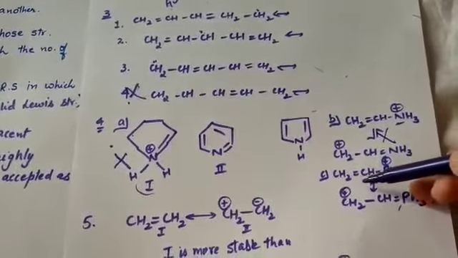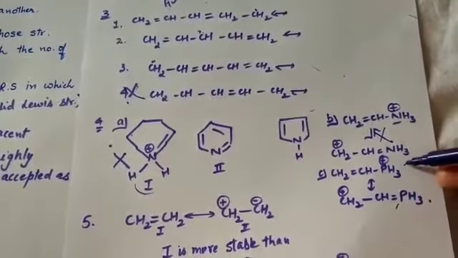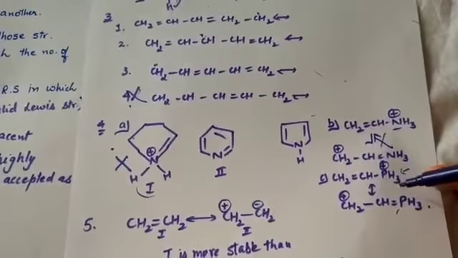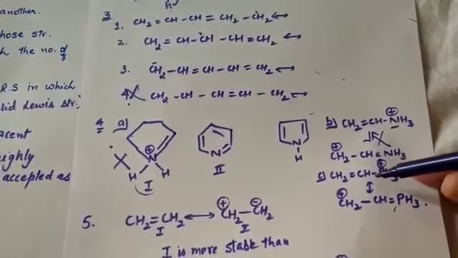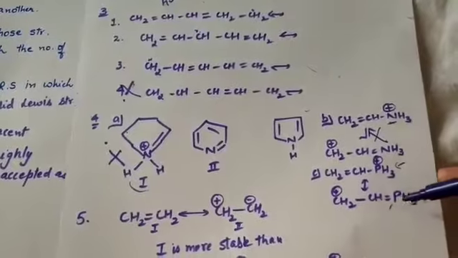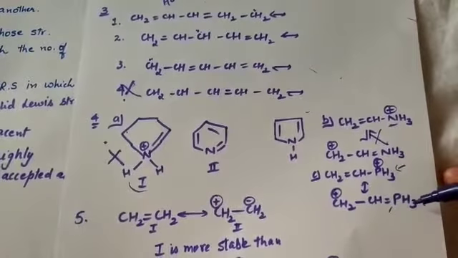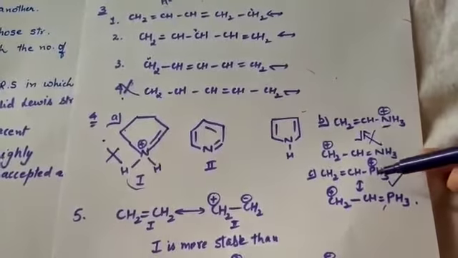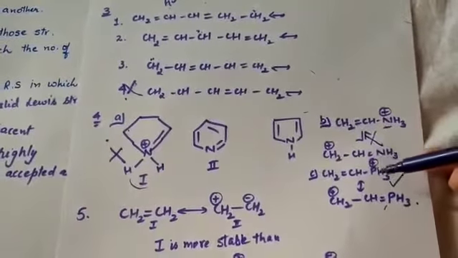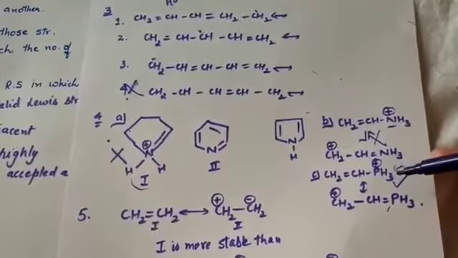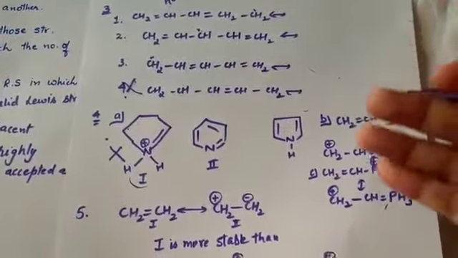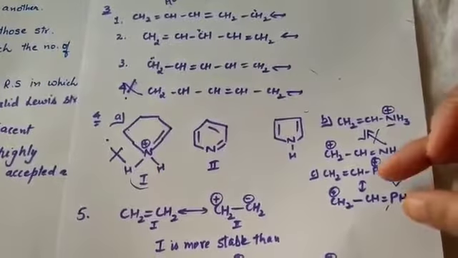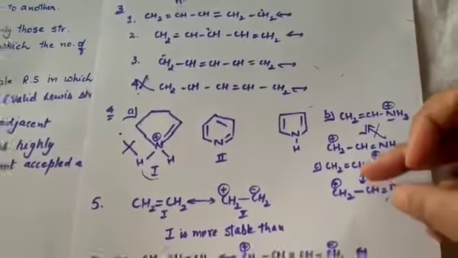At the same time, if you see for this phosphorus, instead of nitrogen I have taken phosphorus. Here it has 3 hydrogen and 1 bond, and here double bond and 3 hydrogen, but still we can say that these are resonating structures. Why? Because although nitrogen and phosphorus both belong to the same group, phosphorus can expand its octet, so it can expand its covalency. So these two are resonating structures.